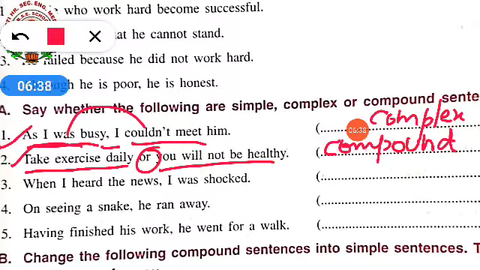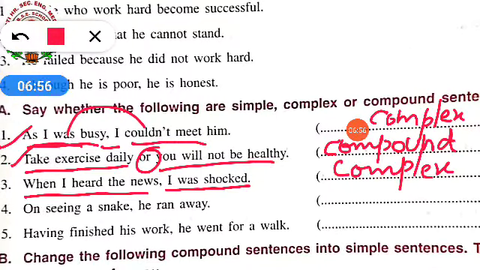Next, when I heard the news, I was shocked. So when I heard the news, this is your dependent clause. I was shocked, this is your independent clause. So you will be writing over here, it's a complex sentence.